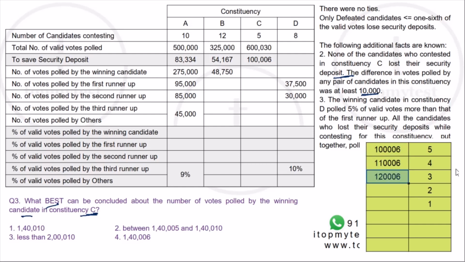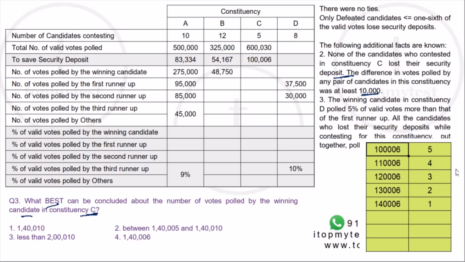Similarly, the 3rd candidate will get this much, the 2nd candidate will get this much, and the 1st candidate will get this much. Now, if you observe carefully, 1,20,006, right? This is the midpoint of the arithmetic progression. This is almost like an arithmetic progression, right? This is the closest packing possible, assuming that these are the minimum votes.